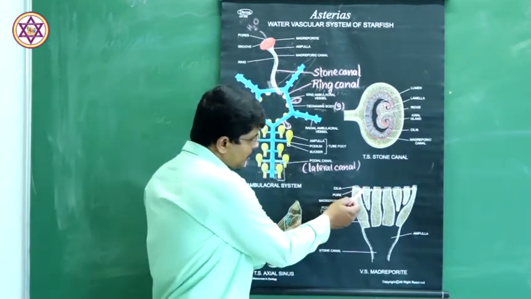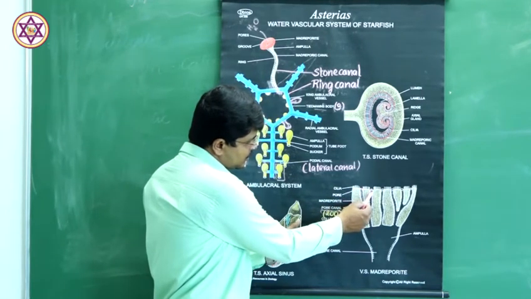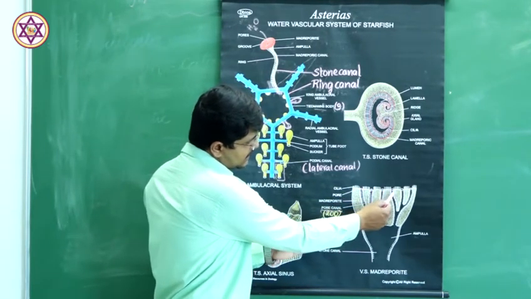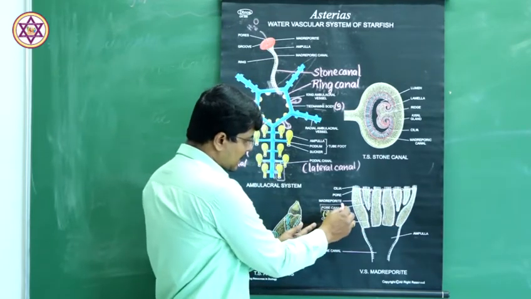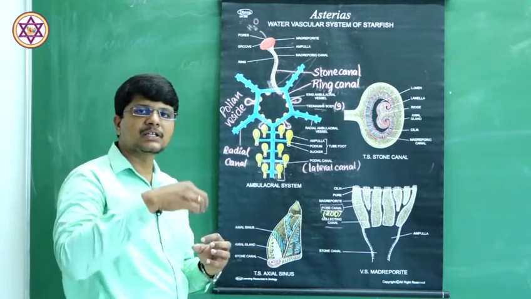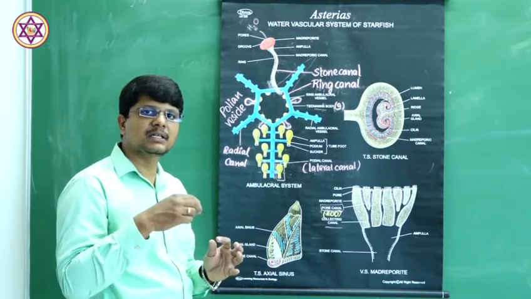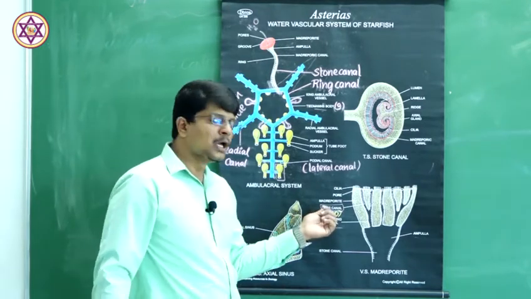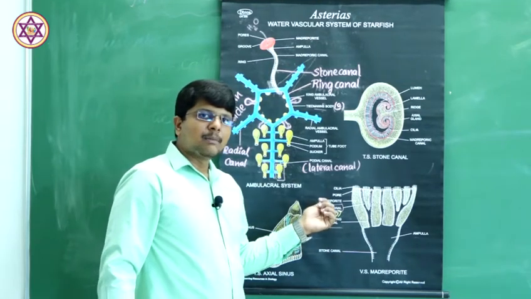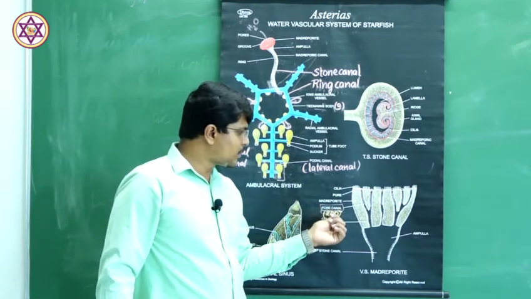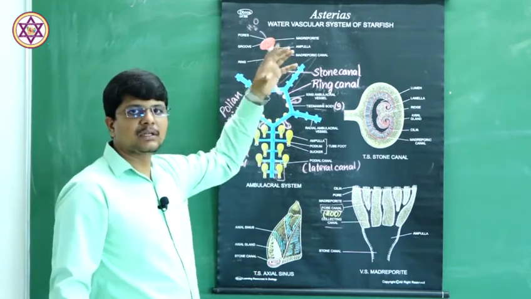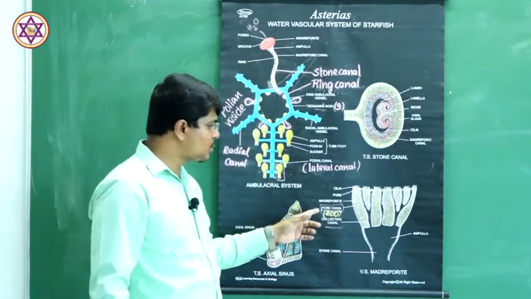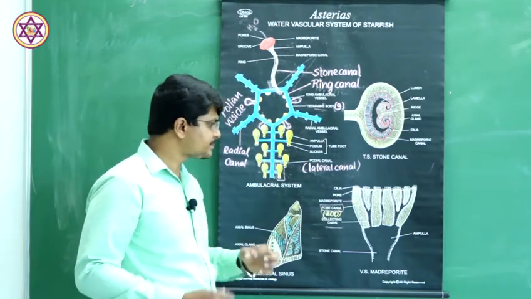And these pores lead into tubular structures, and these tubular structures are called pore canals. About 200 pore canals are present in a single madreporite disc.